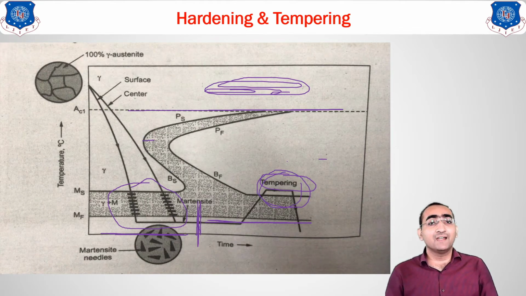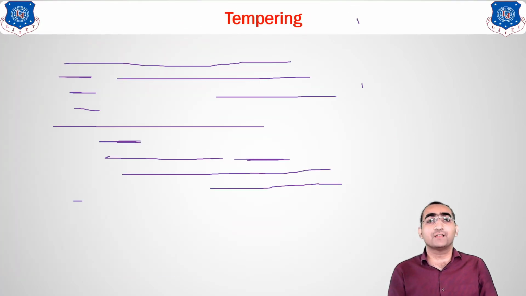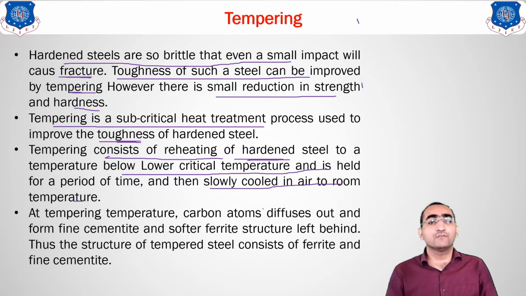Below this temperature, whatever we get in hardening, that is martensite, will remain as it is. But what is the benefit of this method? The major benefit is that we keep our hardness and strength as they are. A slight reduction in those properties is obtained, but at the same time we increase the toughness to a very high level. What will happen?